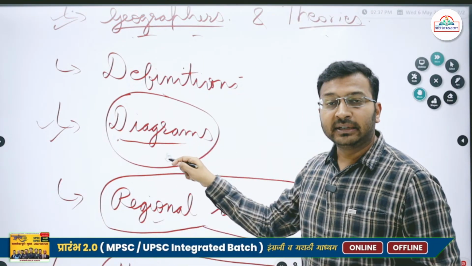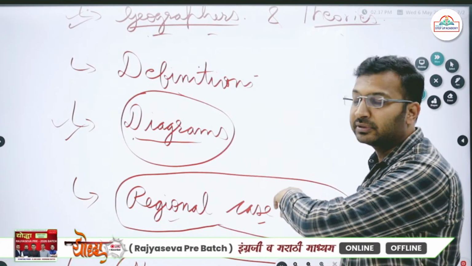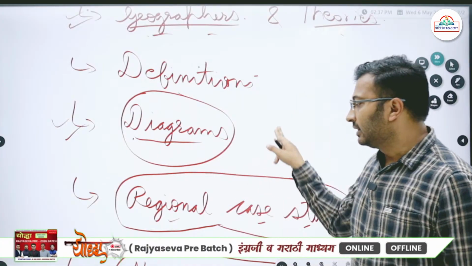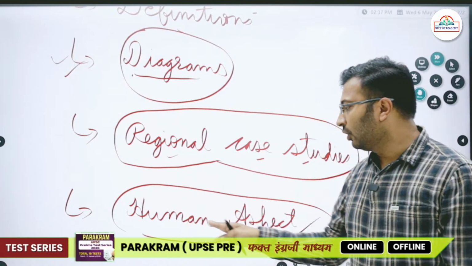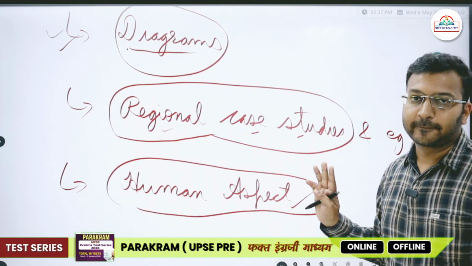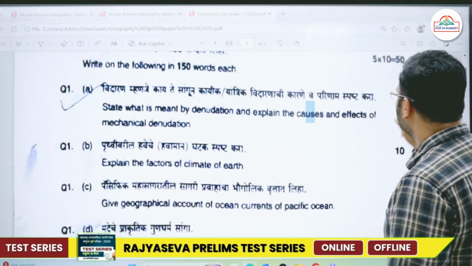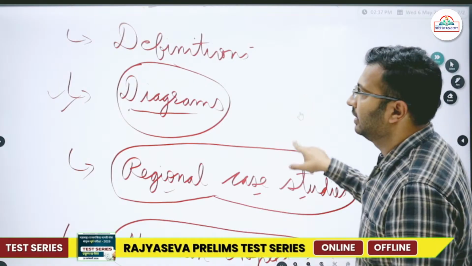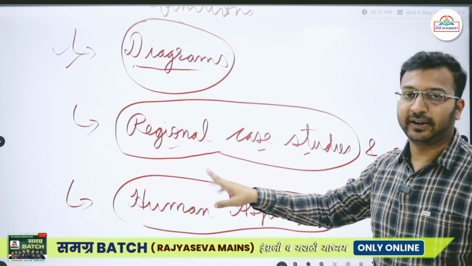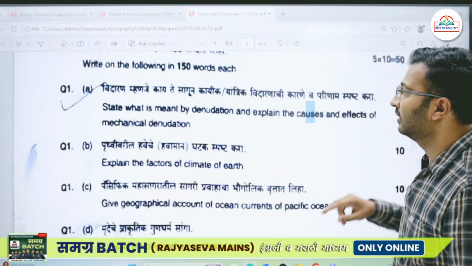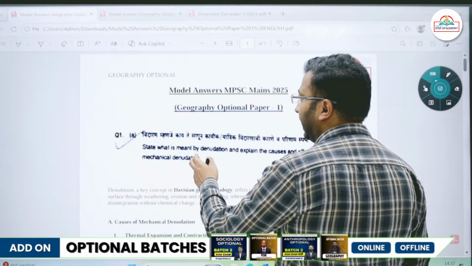देन देर विल बी डायग्राम्स एज वेल. वी विल बी प्रॅक्टिसिंग most of the diagrams, 99% of the diagrams I'll be drawing on the board. Okay, then there will be some regional case studies and examples that I'll be providing you. Along with that, the human angle aspect. ठीक है, so without wasting any time, I hope the approach is clear. I'll just summarize it once again. ठीक है, geographers, theories, definitions, diagrams, regional case studies, and finally we need to have a human aspect angle. So without wasting any time, let's jump to our question and answer.